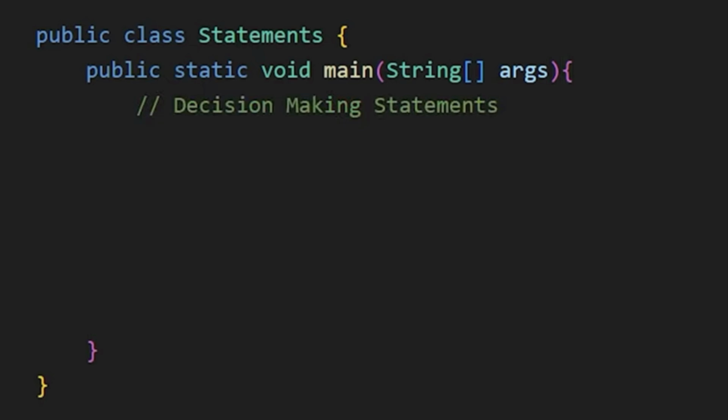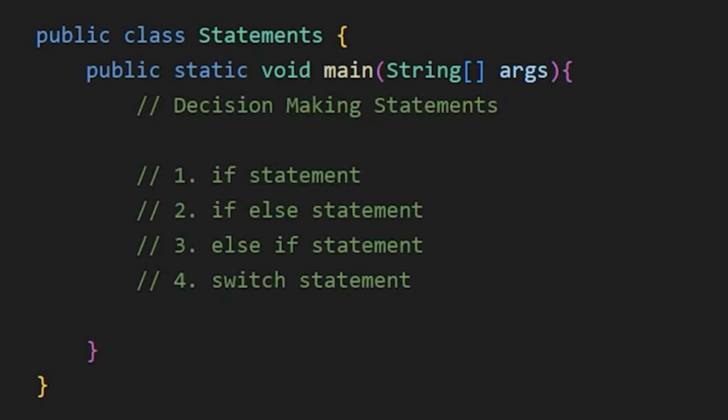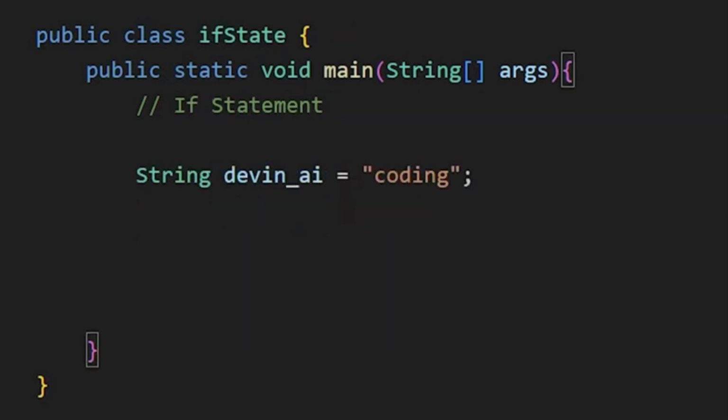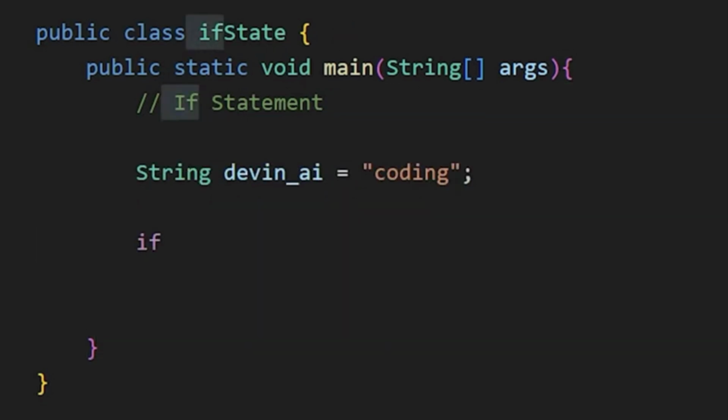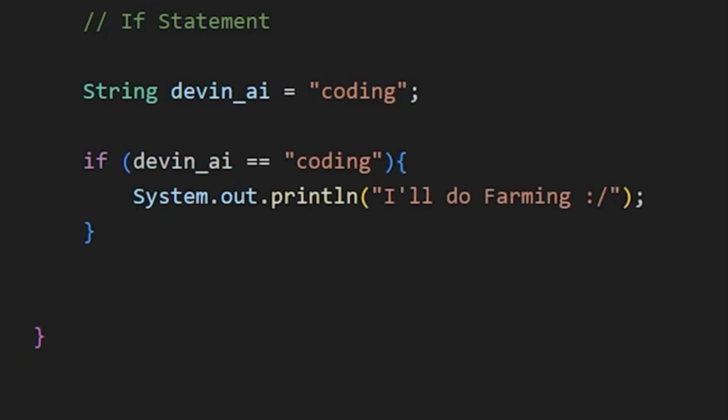After this, we have decision making statements. Same like other programming languages, Java has 4 decision making statements. The syntax for these statements is similar to C and C++ language. Like to write if statements, we write if, then the condition in brackets, and then the code to run when the condition is true in curly braces.